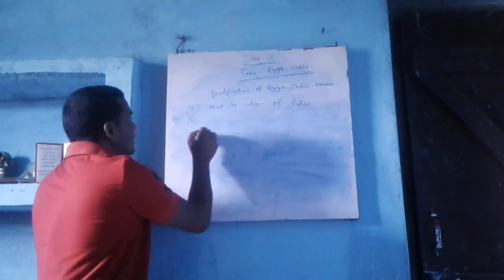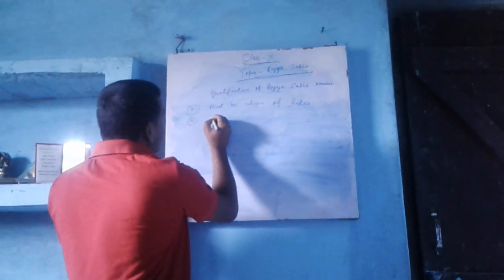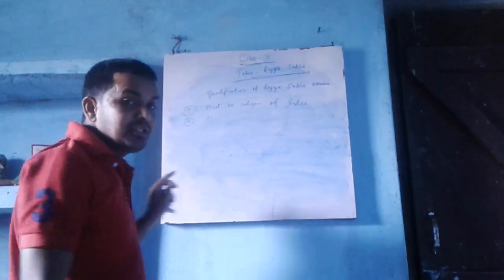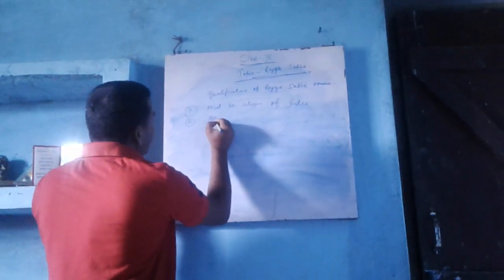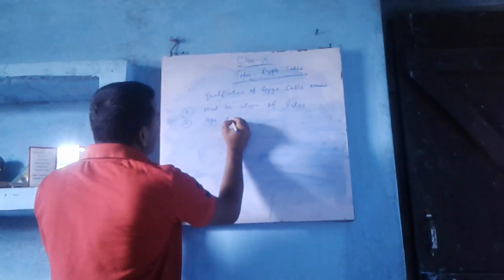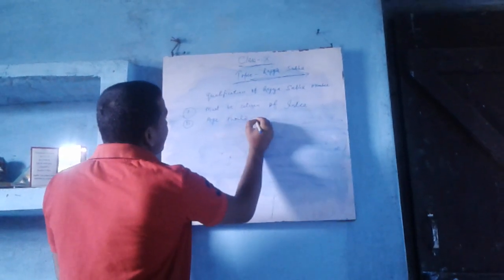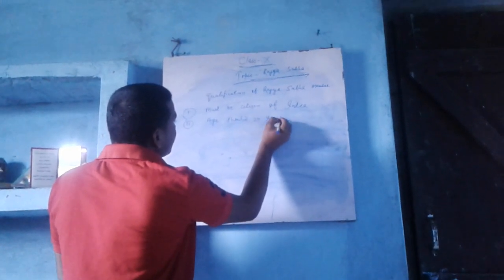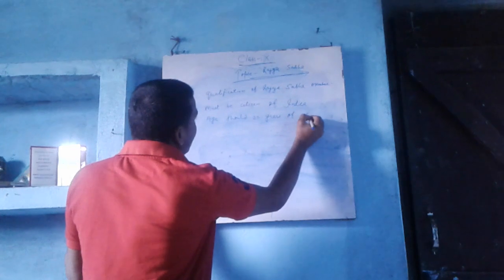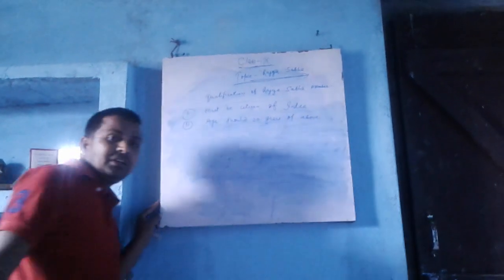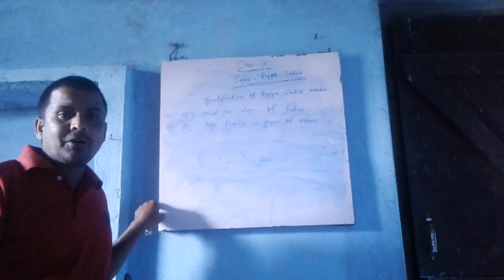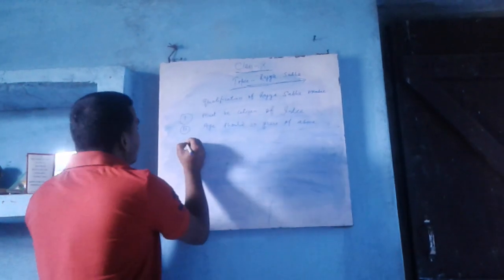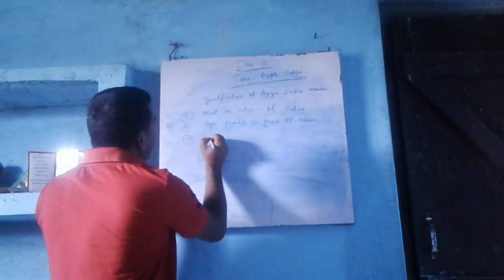Number two, their name should be mentioned in the voter list. Age should be 30 years or above. What age should it be? 30 years or above. Third point, should not be a criminal.